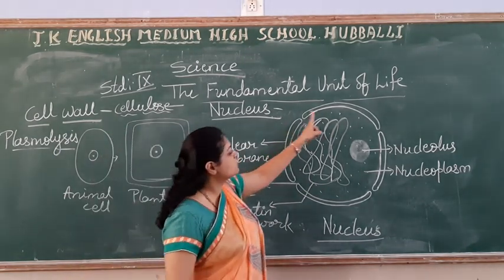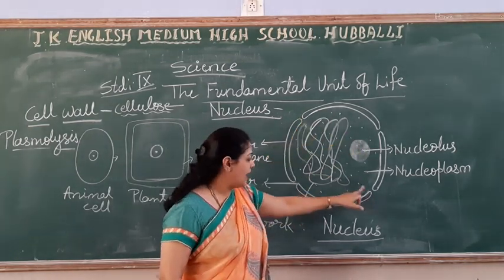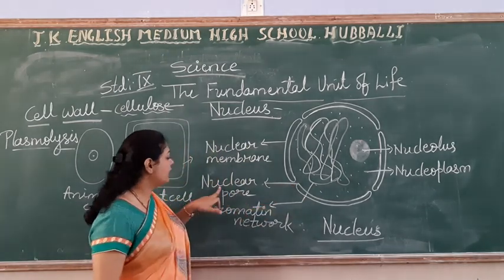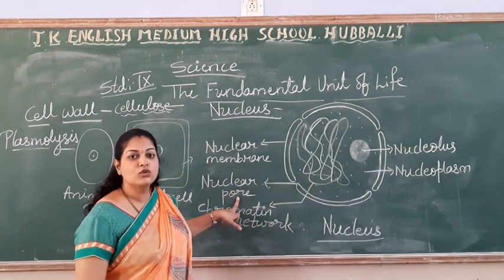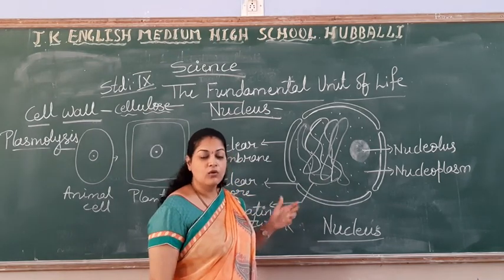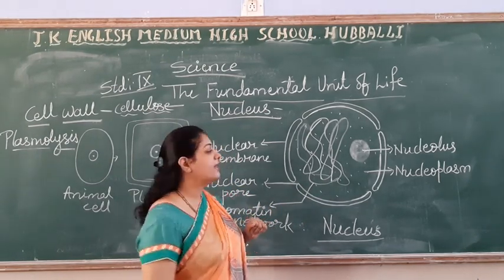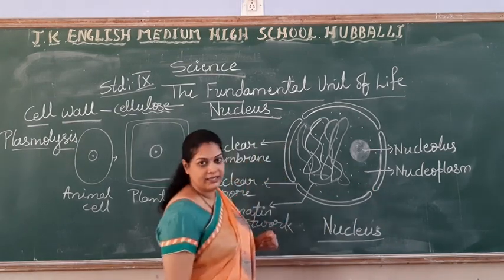The nuclear membrane is not continuous. Here and there you can observe gaps. So these gaps are called the nuclear pores. Pores means some gaps, some openings are there. So those are called the nuclear pores. What is the use of these openings, the nuclear pores? They help for the entry and exit of the materials.